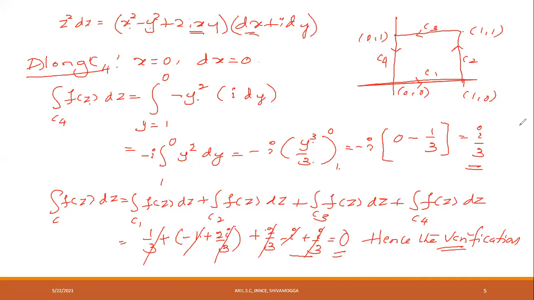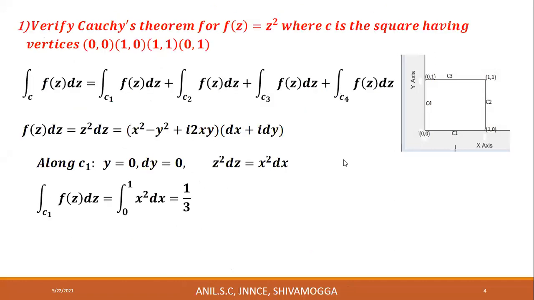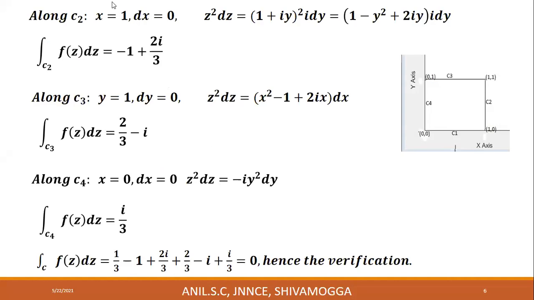It's a very important problem. So please make a note of this. Integral over C1 is 1 by 3 and integral over C2 is minus 1 plus 2I by 3. Integral over C3 is 2 by 3 minus I and integral over C4 is plus I by 3. Therefore, integral over C is integral over C1 plus C2 plus C3 plus C4. Clearly, this sum is equal to 0. Hence, the theorem is verified.